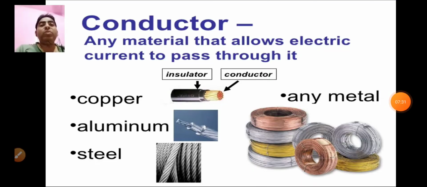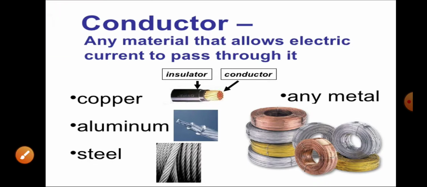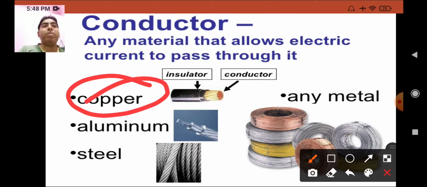Now we are going to see about conductors: any material that allows electric current to pass through it. The materials that allow electric current to pass through them are called conductors of electricity. Metals are good conductors of electricity. Electric wire is made up of copper, because it is a good conductor of electricity.